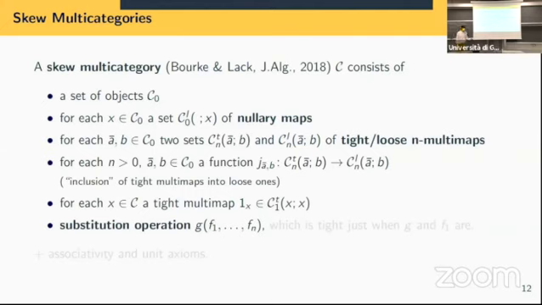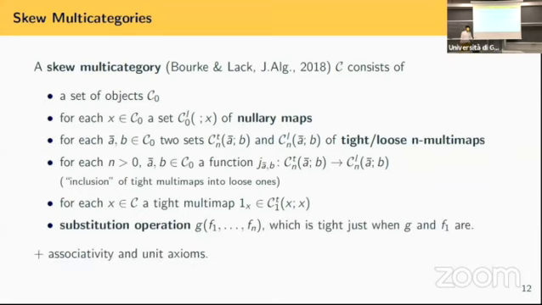And then the substitution operation. But since we've got two kinds of multimaps, we need to describe when this substitution operation is tight and when it's loose. And the rule is that the substitution is tight if and only if G and F1 are tight. We will see why this is the case. Let me just underline the fact that nullary maps only have one kind and they are labeled L. And again, next slide, we will see why. Obviously, associativity and unit axioms will also be needed.